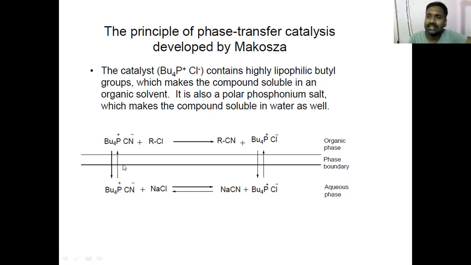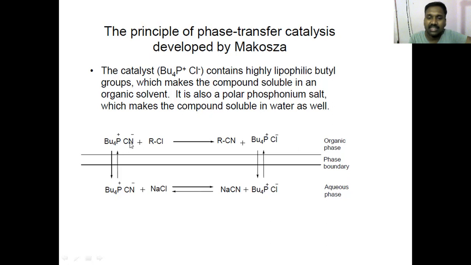So because of this distribution, what has happened? Whatever the reason, whatever the factors, our CN minus, which was not there at all before the addition of phase transfer catalyst in the organic phase, is now present in the organic.